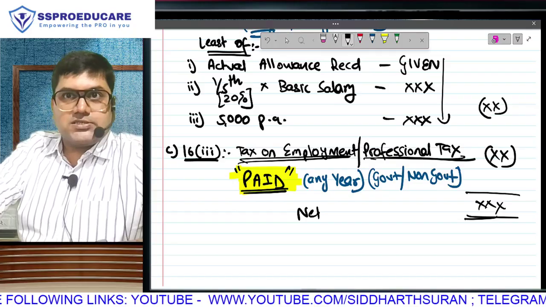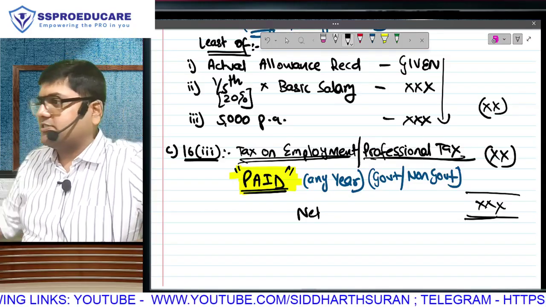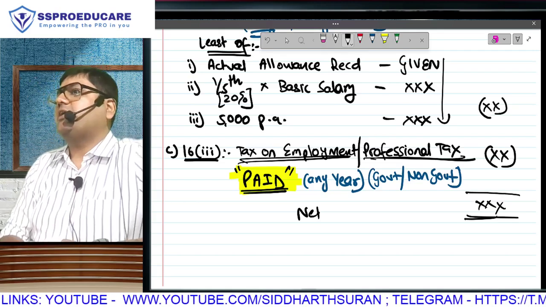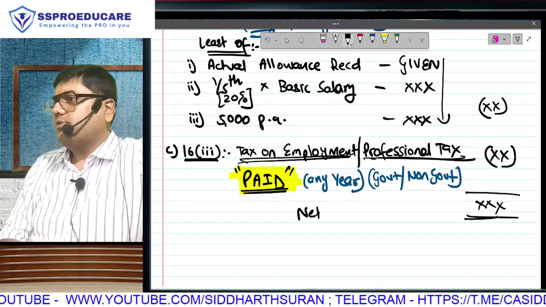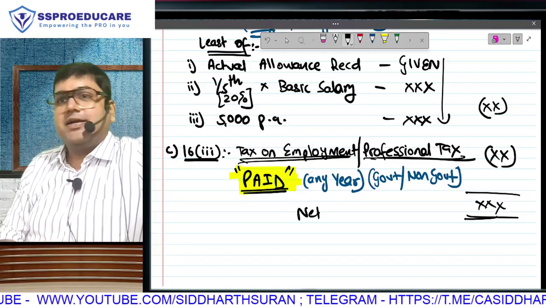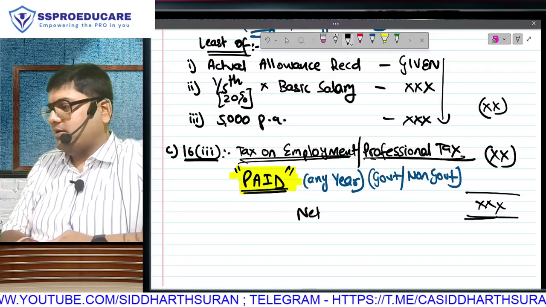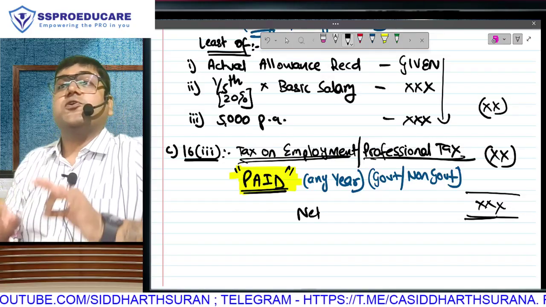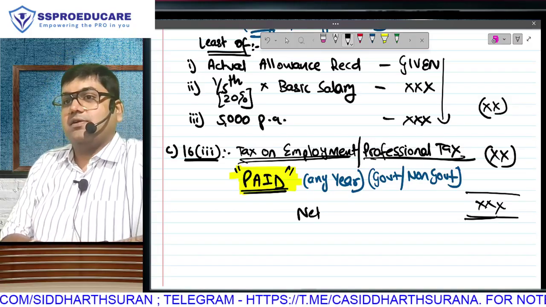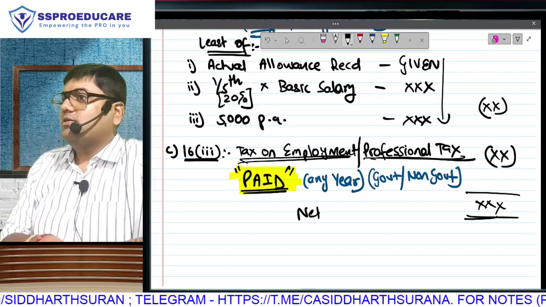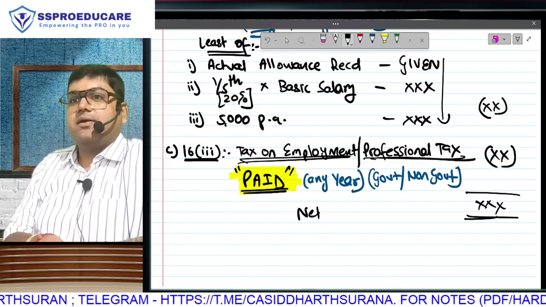And don't make those faces, because the amounts charged by state governments are ridiculously low. Highest in the country, Maharashtra, it takes 200 per month. There are 12 months in a year. So full year ka 2400, but March ke month mein they take 100 rupees extra. Matlab 11 months ka 200 hai, last month 300. So total highest professional tax in the country you will find 2500 full year ka. We will give you tax benefit of that also, only if paid.